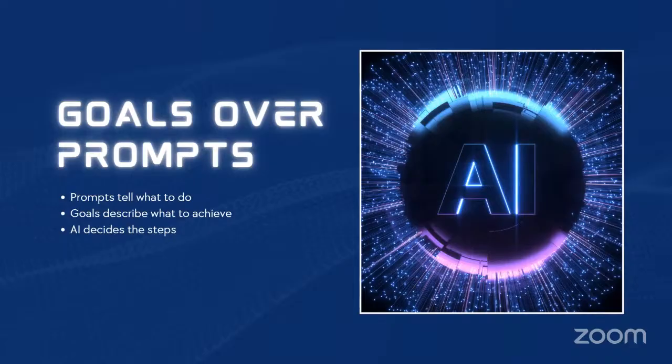steps on its own. Now, in simpler terms, a prompt says, do this one thing for me and you'll be done, while a goal says, make this happen, make sure you do your best when you make this happen. When you give AI a goal, it can decide what needs to be done, in what order, and when it's finished. This makes agentic AI much more flexible and really powerful compared to regular AI. To achieve goals independently, agentic AI relies on a continuous decision-making process called the agent loop.